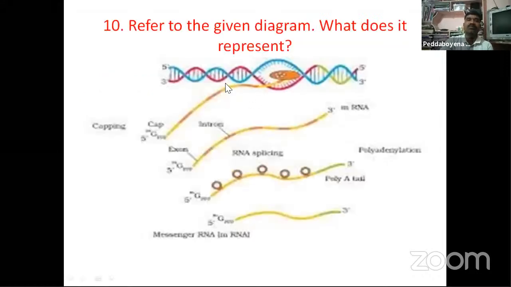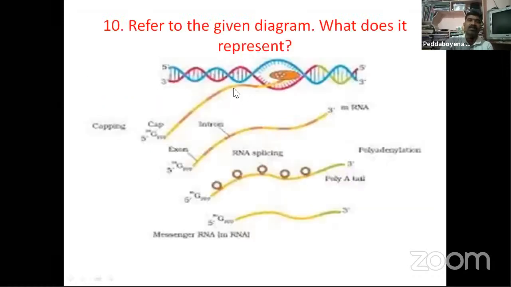So for these types of questions and diagrams, clearly observe the diagram. Both the eukaryotic diagram and the prokaryotic diagram matter. Sometimes they ask: here A is given, here B is given. A represents capping.